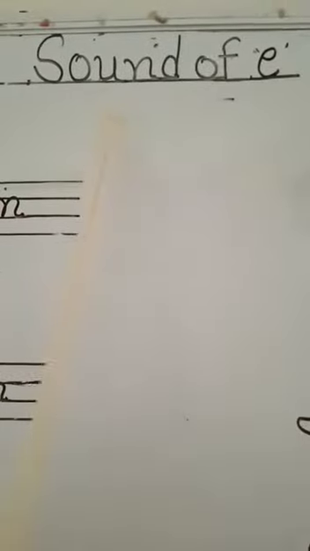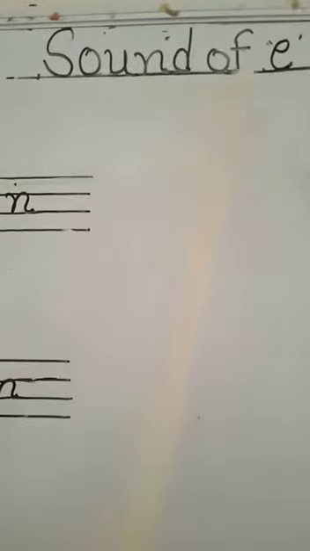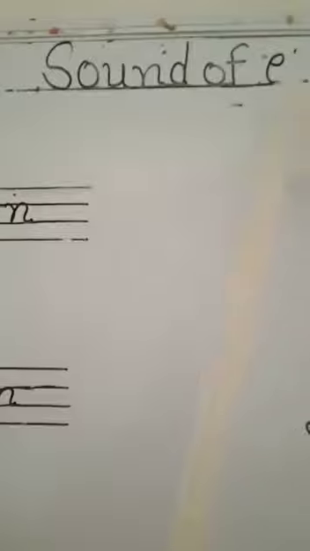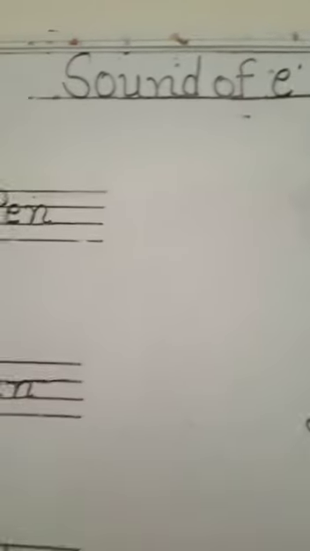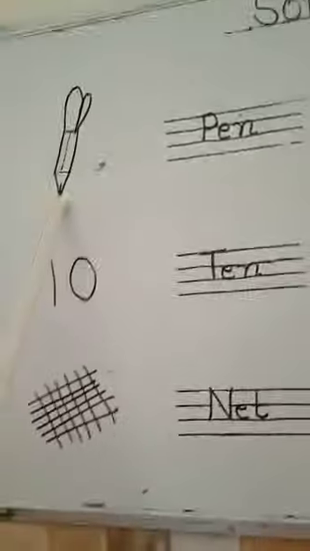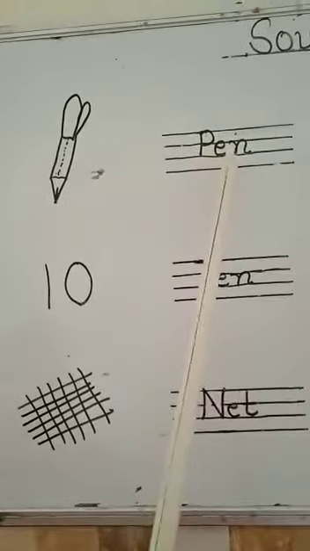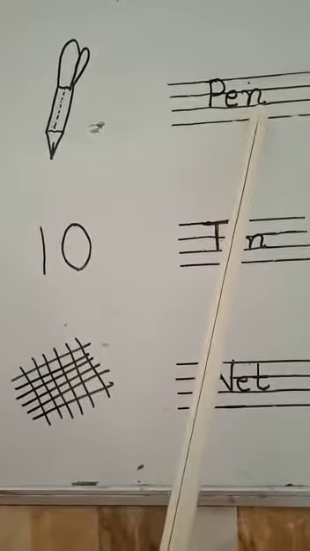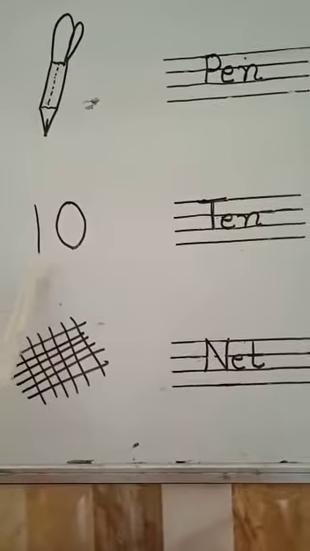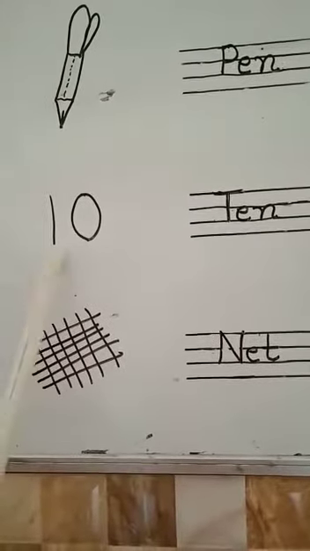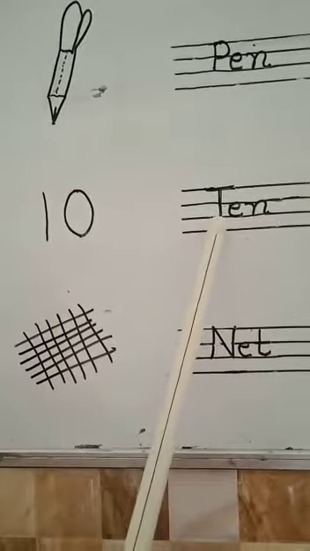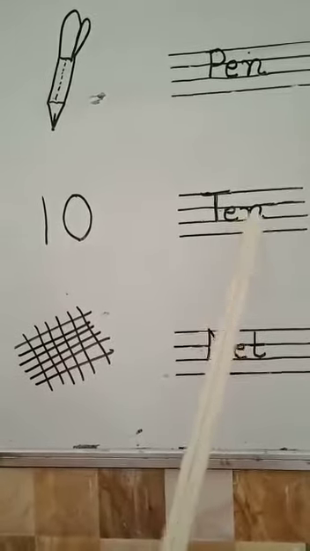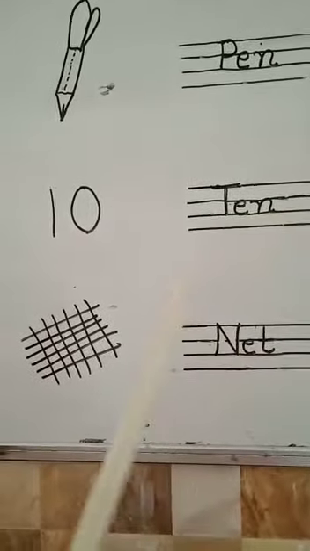Now students, today we write and learn the sound of short E words, according to the phonic sound E. What is this? This is a pen. P, E, pen. P, pa, E, n, pen. What is this? Ten. Which number? Ten. T, ta, E, n, T-E-N, ten.